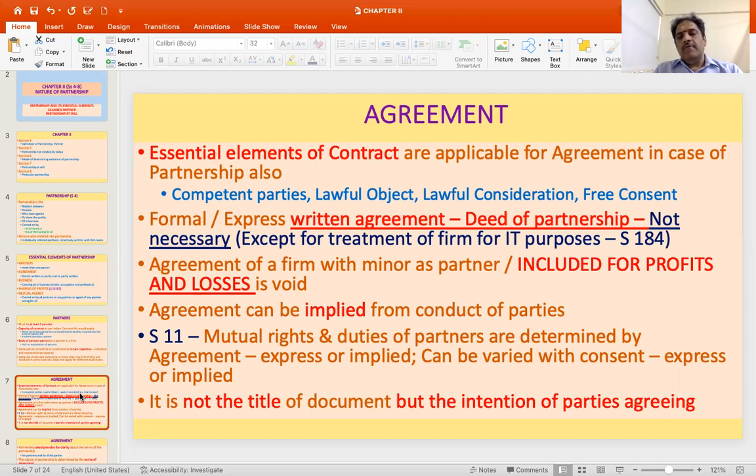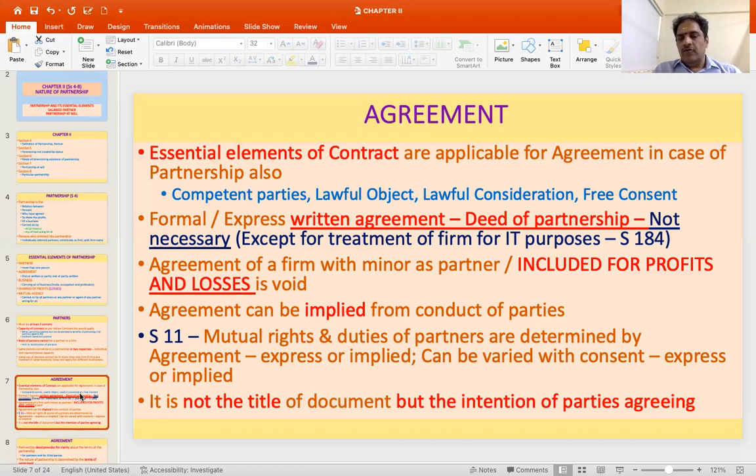Then an agreement of a firm with a minor as partner, which includes not only the profits but also the losses, is void ab initio, because the party does not have a capacity to contract. The only provision that is there is he can be admitted to the profits of the firm with the consent of all the partners, but he cannot be held liable. So he cannot be accountable for the losses of the firm. If that kind of an agreement is there with a minor being a party, then the agreement is void.